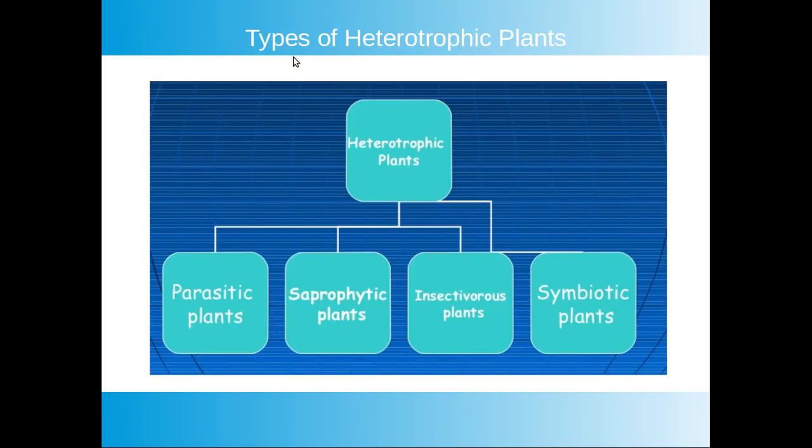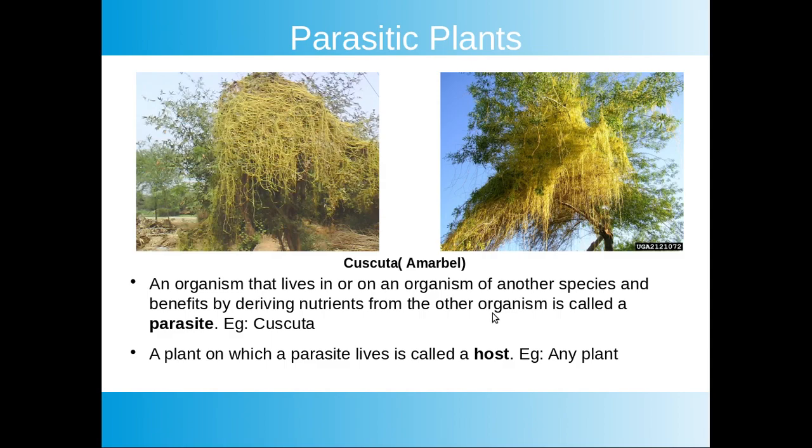Now let us discuss the types of heterotrophic plants. First is parasitic or parasites, second is saprophytes or saprotrophs, third is insectivorous plants, fourth is symbiotic plants. Parasites in detail. Look at the picture. This is the picture of Cuscuta. It is called amarbel locally.